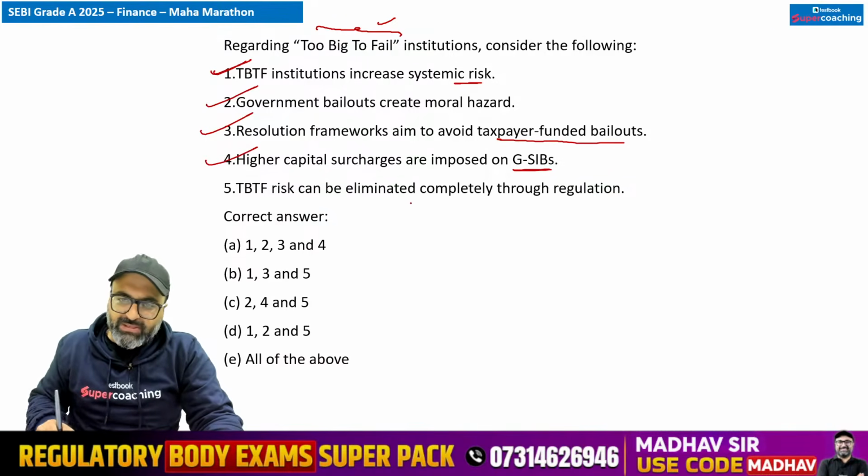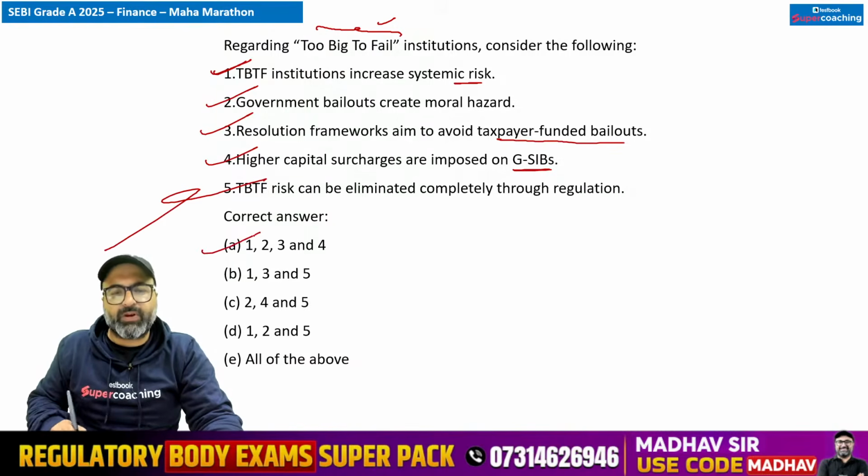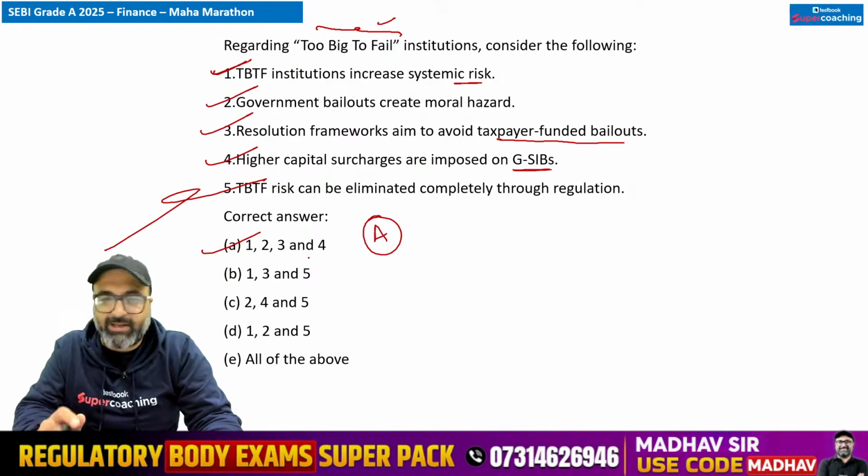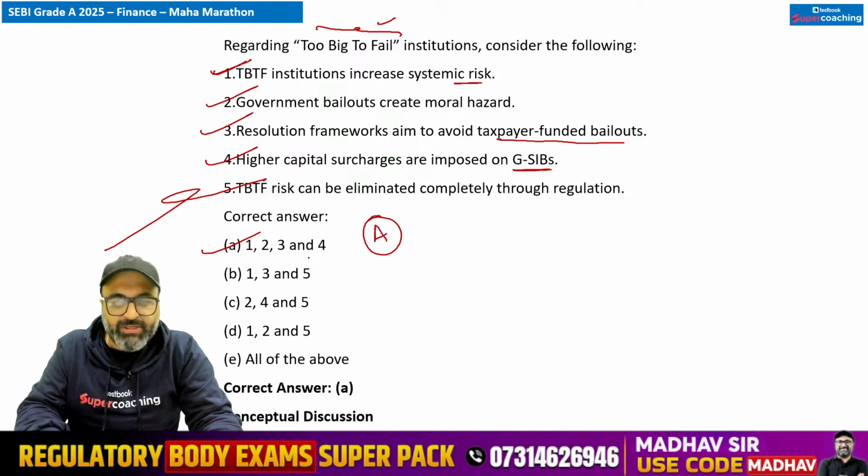Too big to fail risk can be eliminated completely through... ना सर, इसे तो आप eliminate कर ही नहीं सकते because it is because of size. अब उनके sizes आप कम करेंगे नहीं और उनके risk को eliminate कर नहीं सकते. So keeping that in mind, A option is correct.